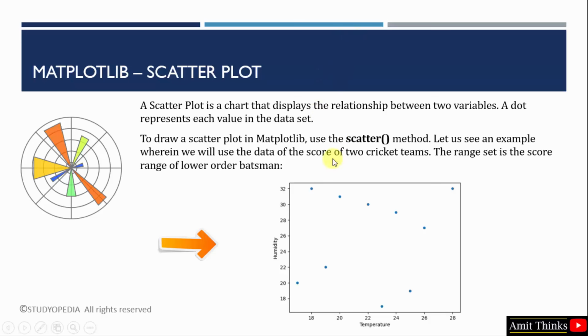Okay. To draw a scatter plot, we need to use the scatter method. Here we will see an example of the score of two cricket teams. The range of scores are set, that too of lower order batsmen. So let us see the example to understand the scatter plot concept.